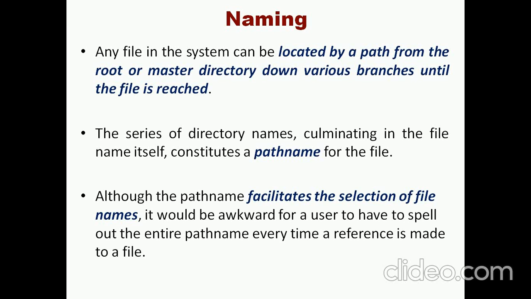Every file is accessed with the help of a specific path from the root directory to the end file. So it moves down from the top to the bottom. A path name specifies the route from the root directory to the specific file, using a top to bottom approach, and it facilitates the selection of file names also.